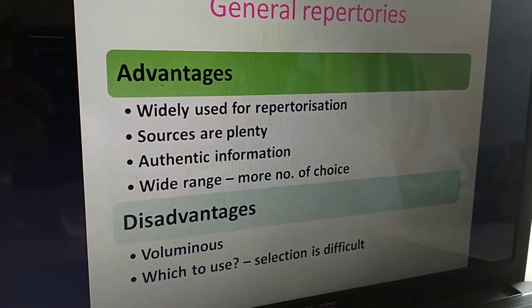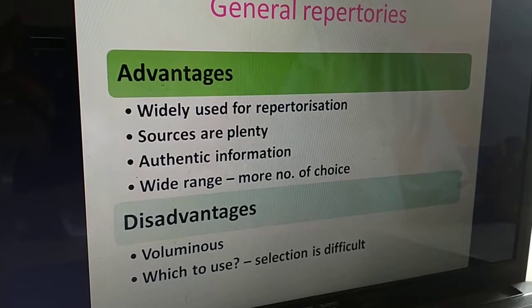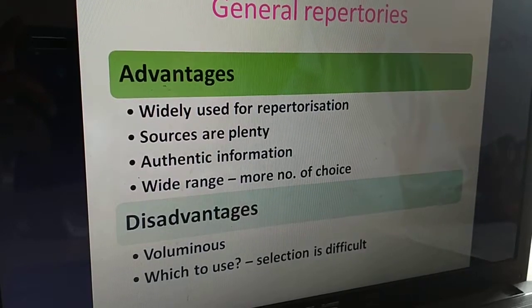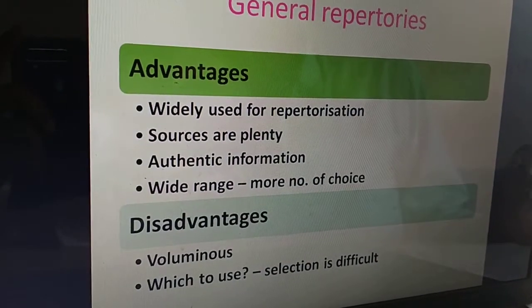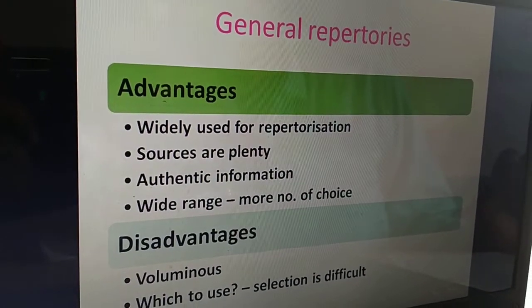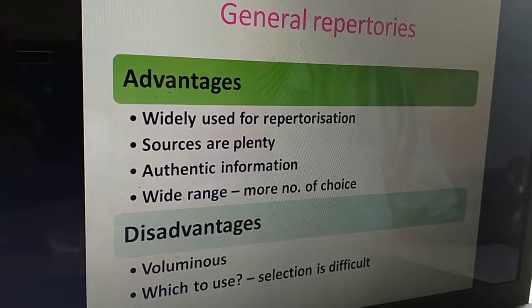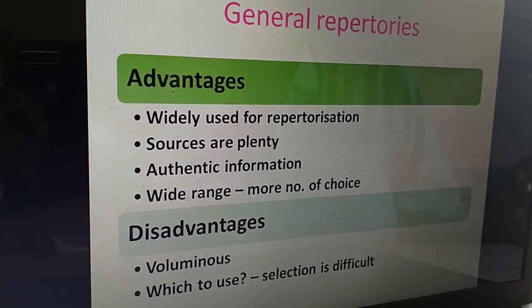Then there is a wide range of general repertories starting from Boenninghausen's philosophy to Kentian repertory, even going to the post-Kentian repertory, card repertory, general clinical repertory. So there are more choices in these general repertories.